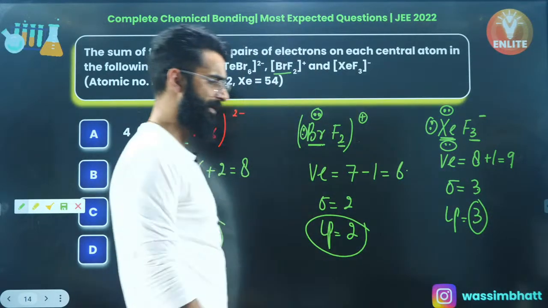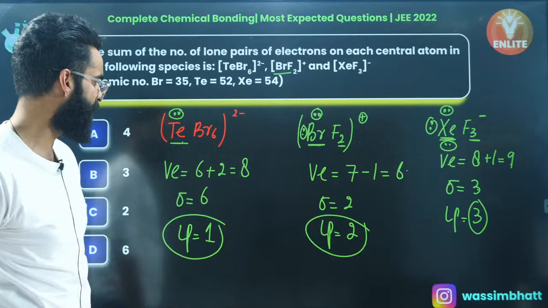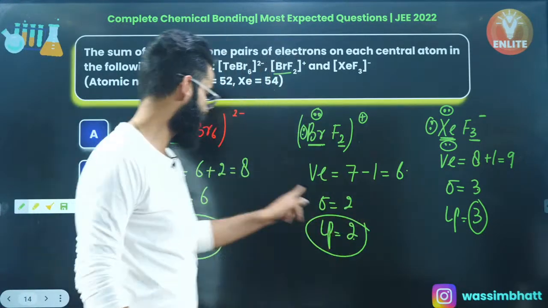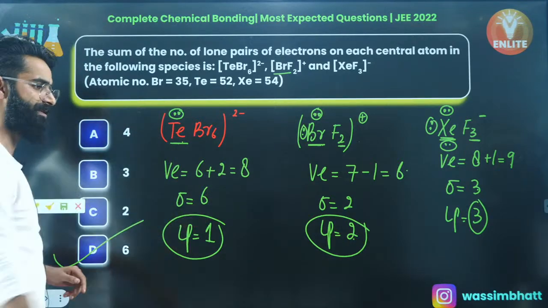What do I need to calculate basically? I need to add the number of lone pairs on the central atoms. So 1 plus 2 plus 3. 3 plus 2 is 5, plus 1 is 6. So 6 is going to be the correct answer for this particular question.